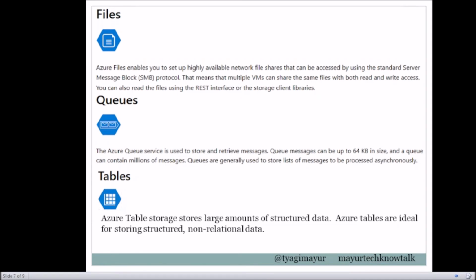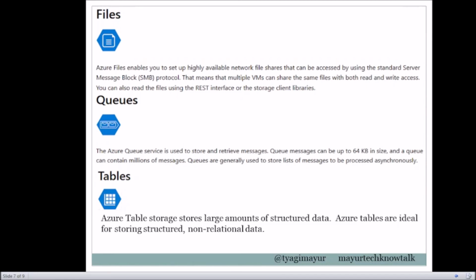So Azure Files enables you to set up highly available network file shares that can be accessed by using the standard SMB protocol. That means that multiple virtual machines can share the same files with both read and write access. You can also read the files using REST interface or the storage client libraries.